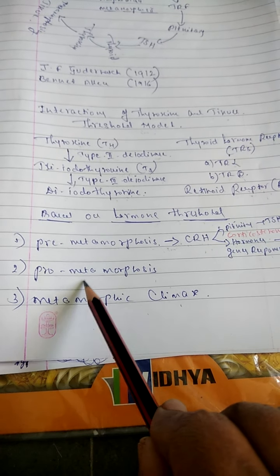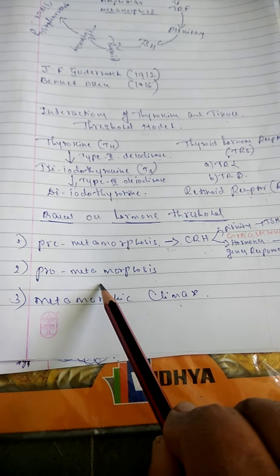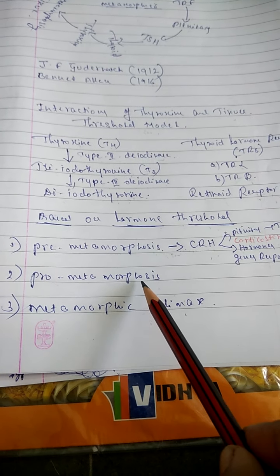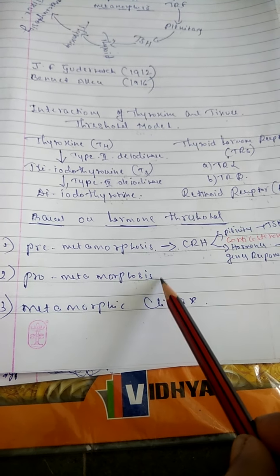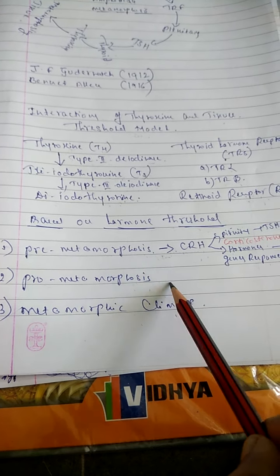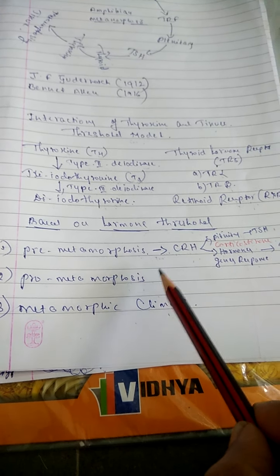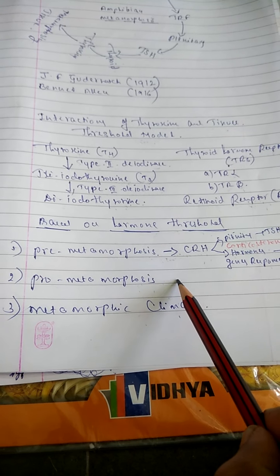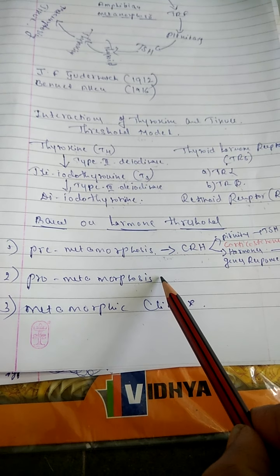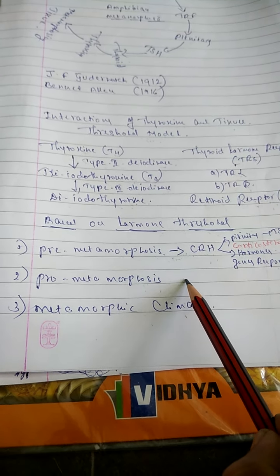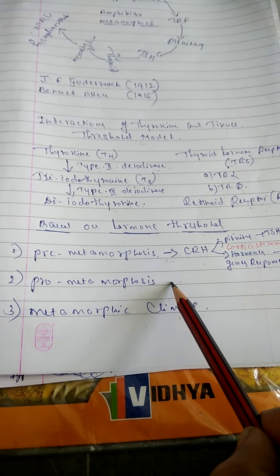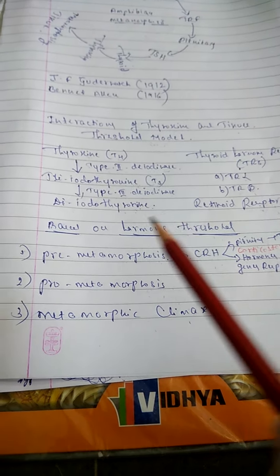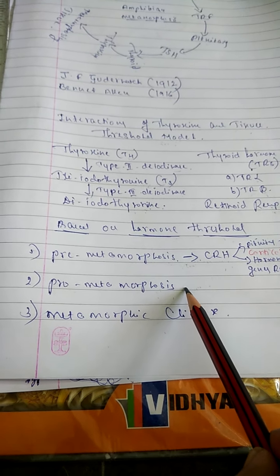Now come to the second one, pro-metamorphosis. In pro-metamorphosis, T3 and T4 increase and prolactin decreases. Prolactin hormone level decreases and T3, T4 increase. Because of this hormonal increase, tail reabsorption takes place, gill reabsorption takes place, and the intestine becomes smaller in size in the case of pro-metamorphosis.